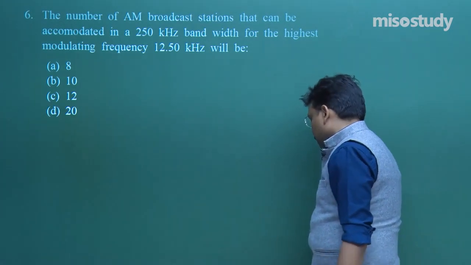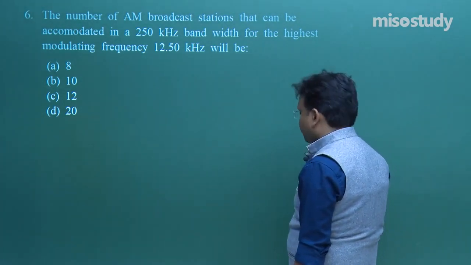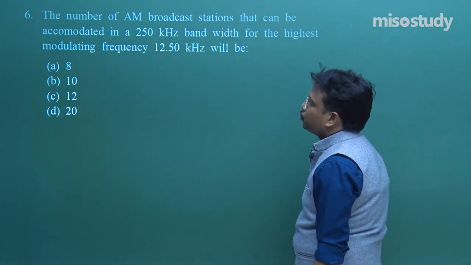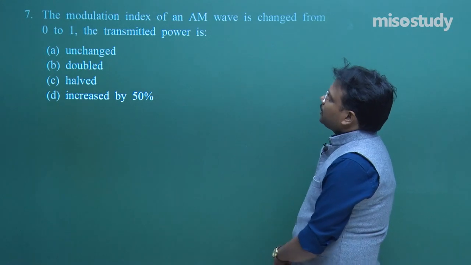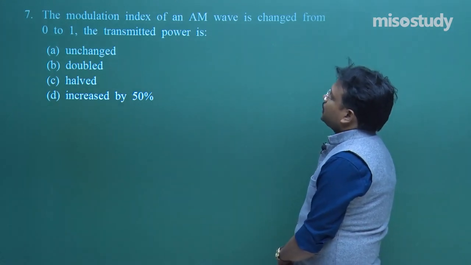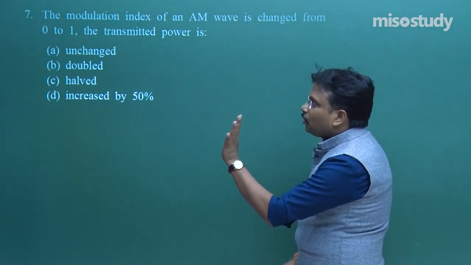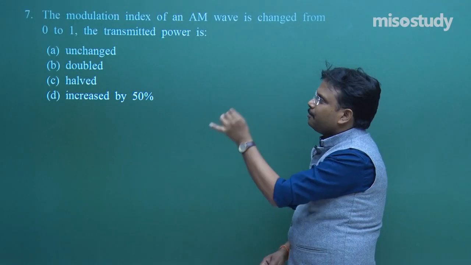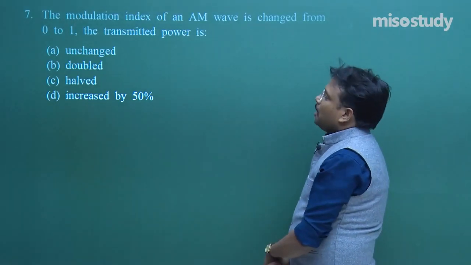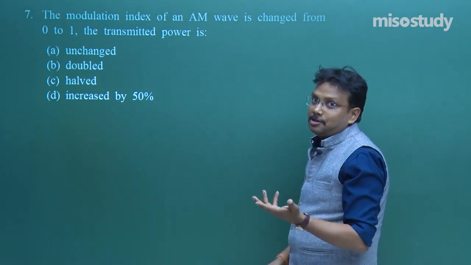Then comes this next question. In this particular question, what we are going to discuss, I will definitely show you. This is the problem. The modulation index of an AM wave is changed from 0 to 1. Need not read too much between the lines. This is nothing digital electronics, simply 0 to 1. The transmitted power is how much changed?